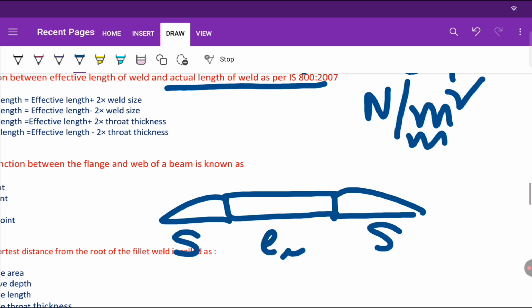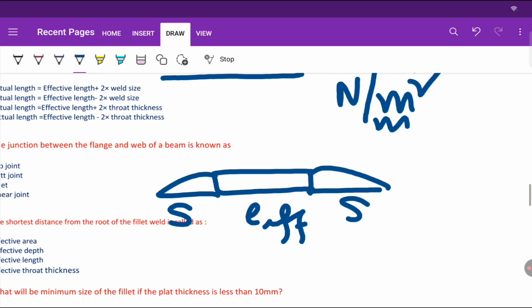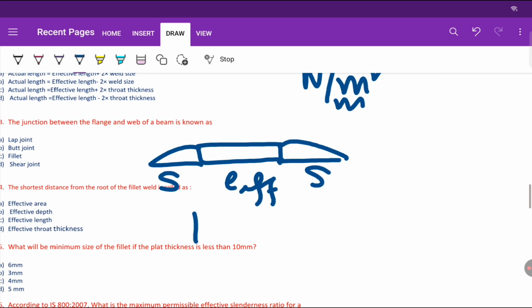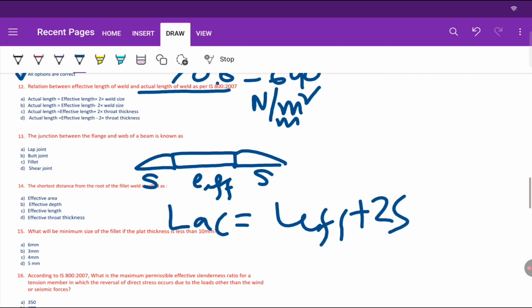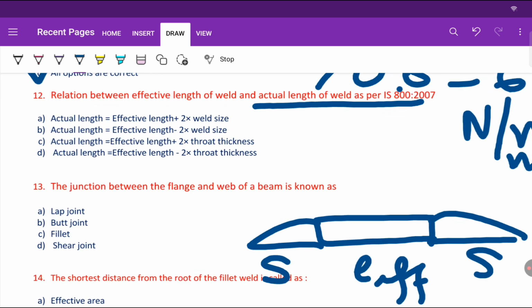And this will be L effective. So the actual length will be L effective plus twice S. Actual length is equal to effective length plus 2 into weld size, right? So option A is the correct answer.